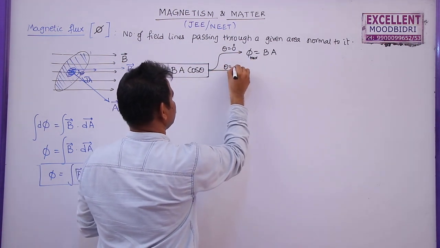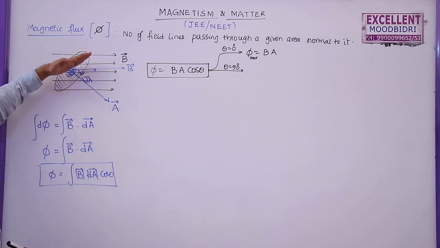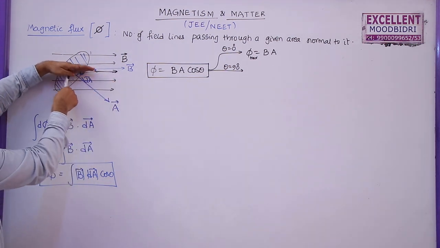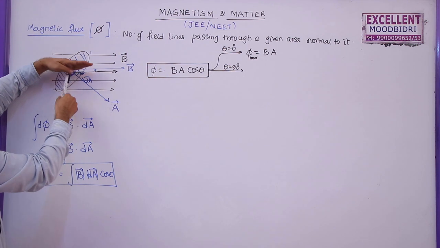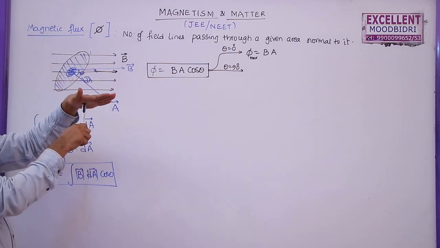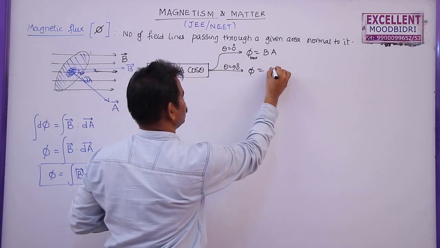Suppose theta is equal to 90 degrees, that means the area is taken like this. These are the magnetic field lines, the area vector is downwards, the angle between these two is 90, the area vector being perpendicular to the given area, then the flux will become 0.